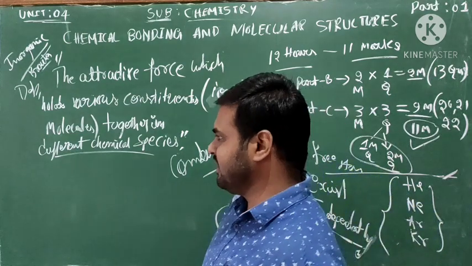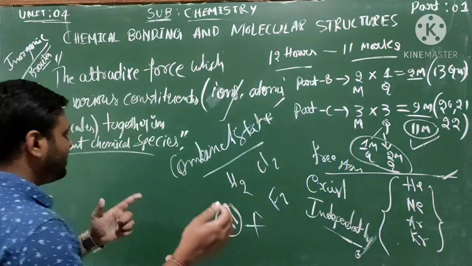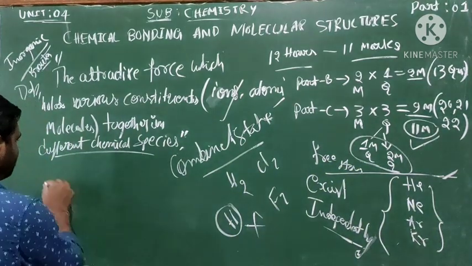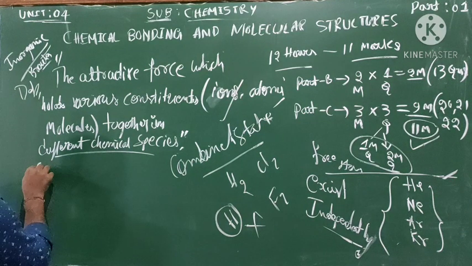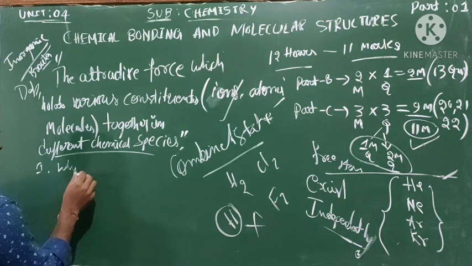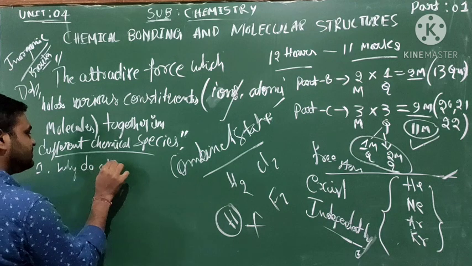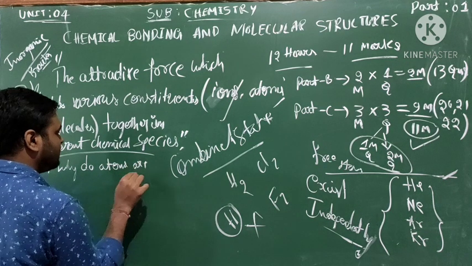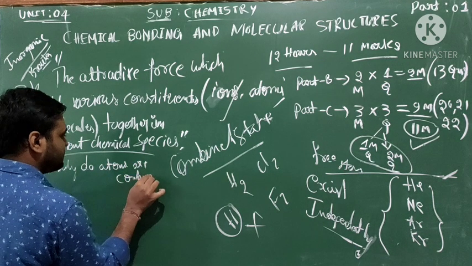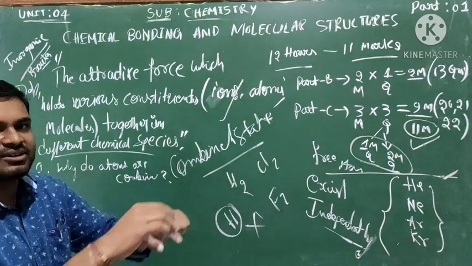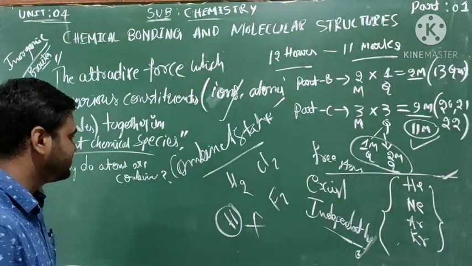What questions will come up here? The first question: why do atoms combine? Some questions will arise like that.